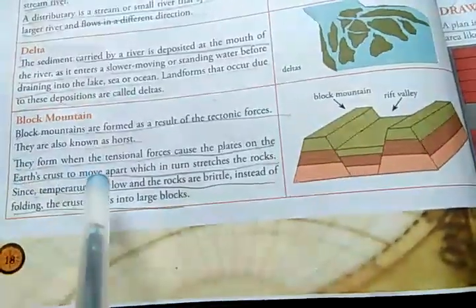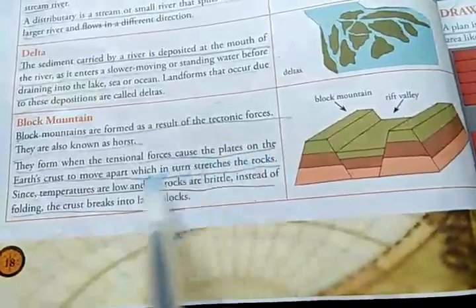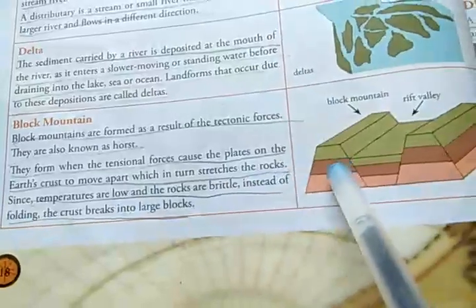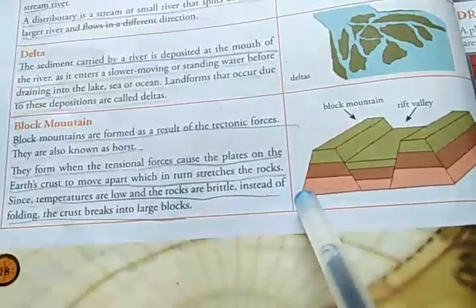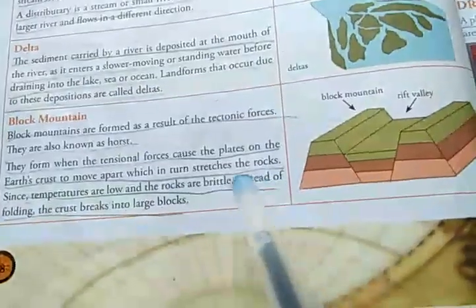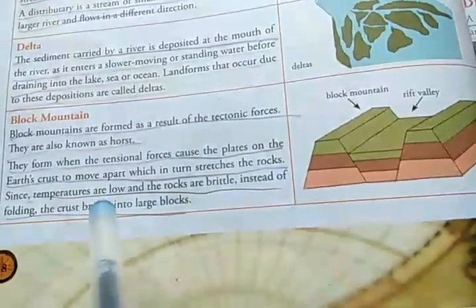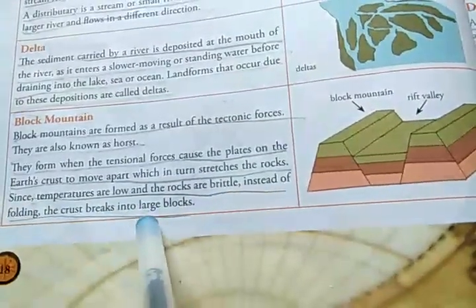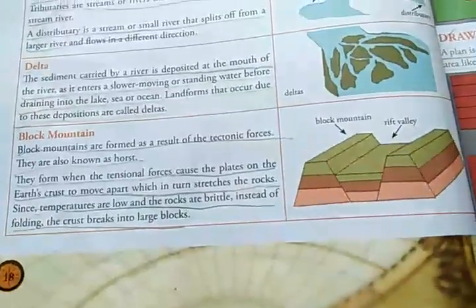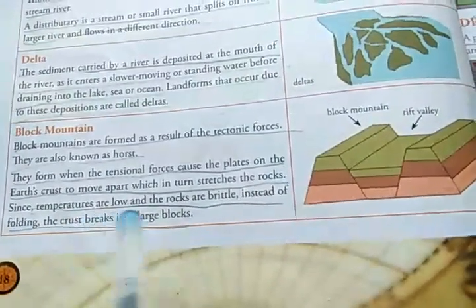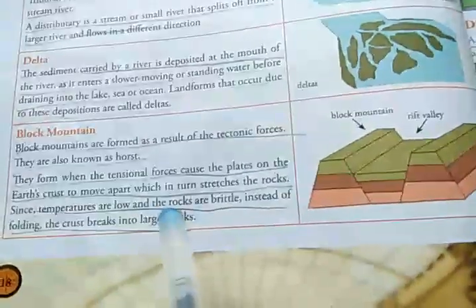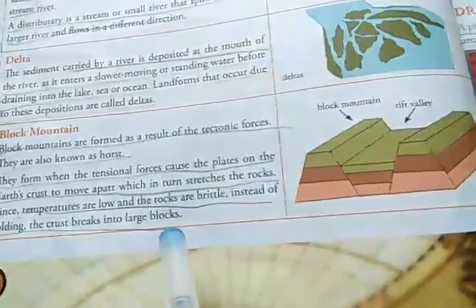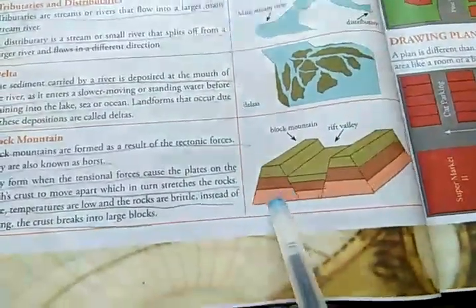They form when tensional forces cause the plates of the earth's crust to move apart, which in turn stretches the rock. Since temperatures are low and rocks are brittle, that is, easy to break, instead of folding, the crust breaks into large blocks because of the stretching. So in this way, block mountains are formed.